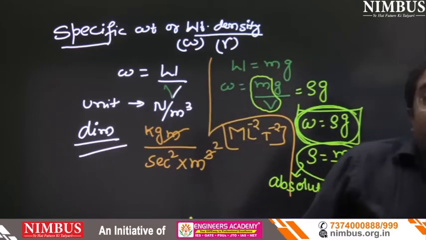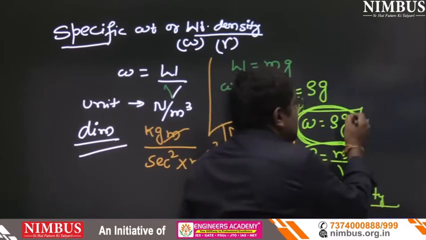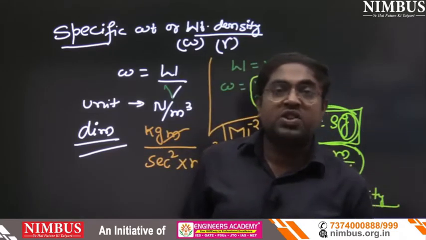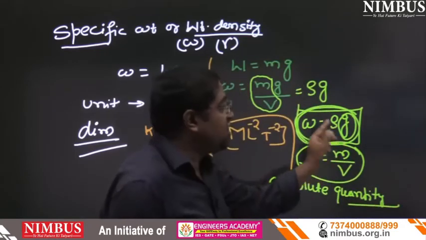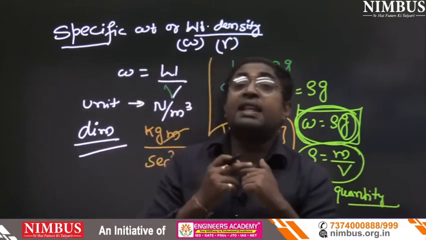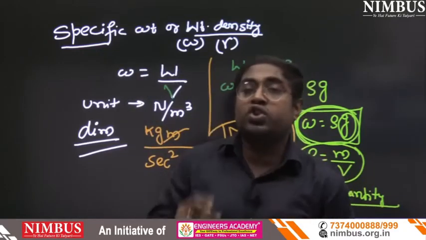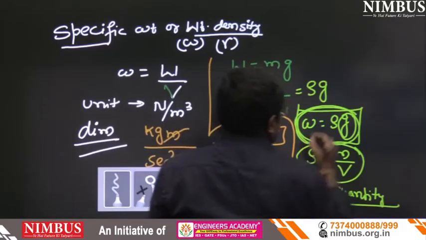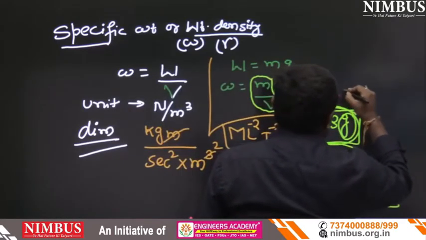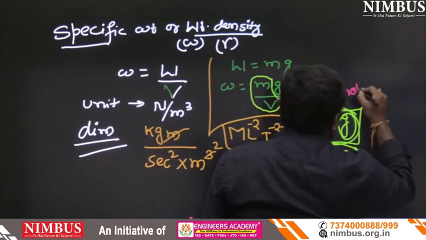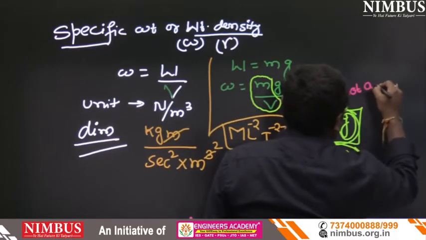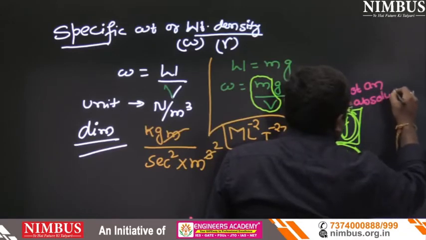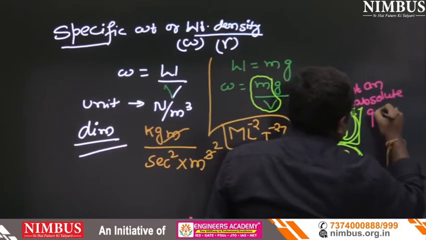Because in terms of specific weight, not specific gravity, g is also included, and g varies from place to place and location to location. So specific weight is not an absolute quantity. Density is an absolute quantity, but specific weight is not an absolute quantity.